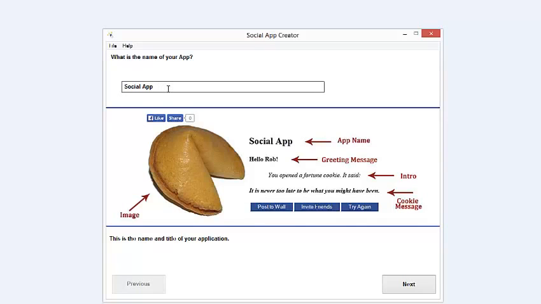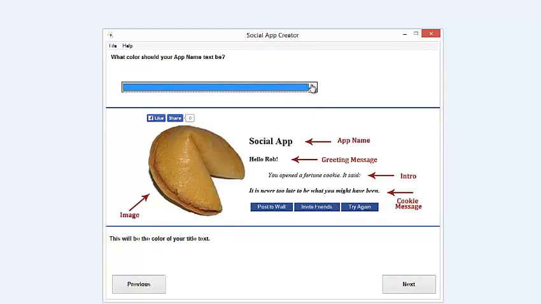And there you're going to type in whatever you want to call your app. And this is like a wizard. You just click next. You choose the color for that text. We'll have it in black.